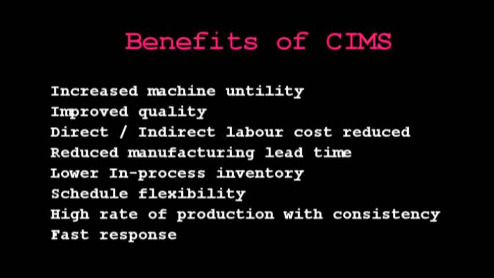Okay, so these are the various benefits of computer integrated manufacturing system.